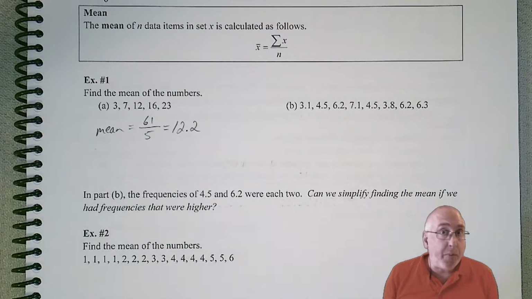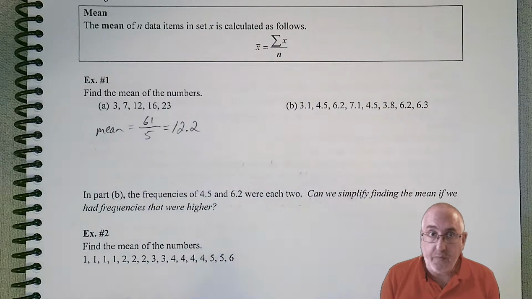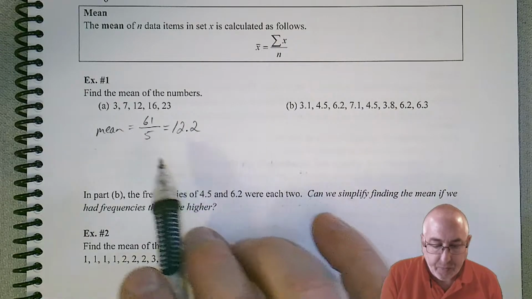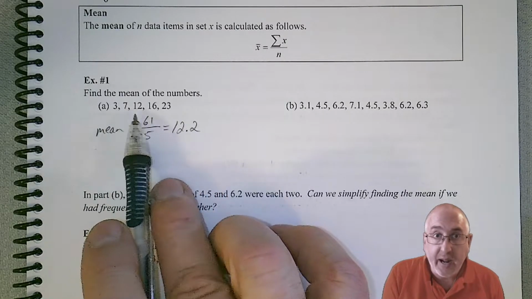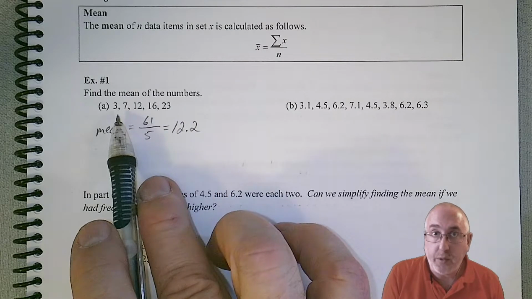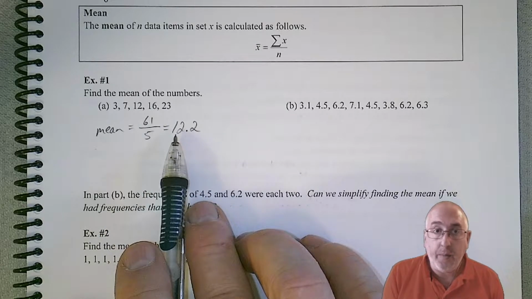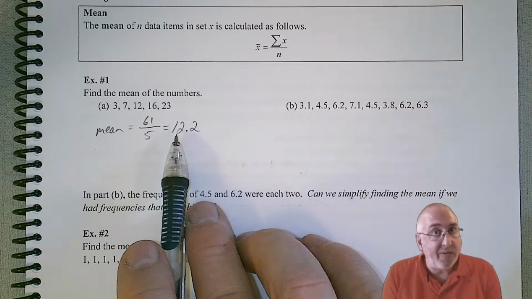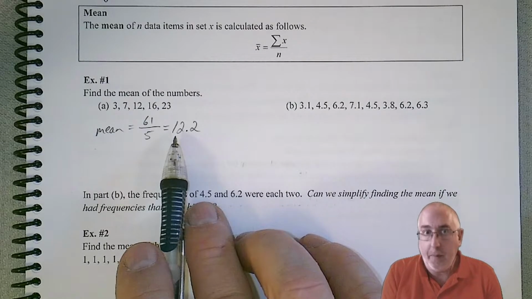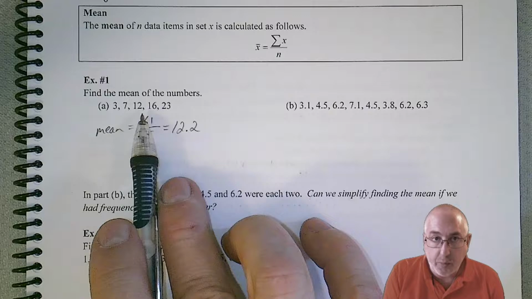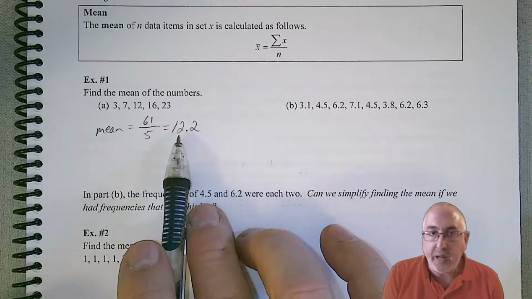Now, as far as decimal places, in general, there is a rule of thumb to follow for rounding when you're finding the mean. It's all based off of your data, though. So in this case, our data were all whole numbers. So there's no decimal places. So when we find the mean, though, we like to have a little bit more accuracy. So we should extend the number of decimal places by 1. So in this case, since there was no decimal points here, we want to make sure we have 1 decimal point minimum in our mean.